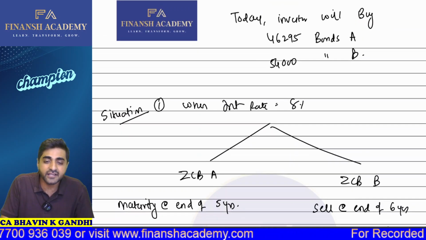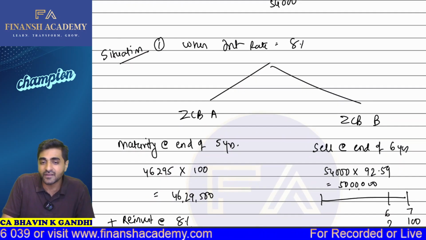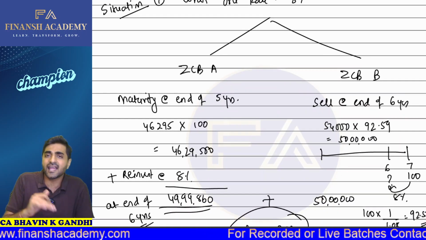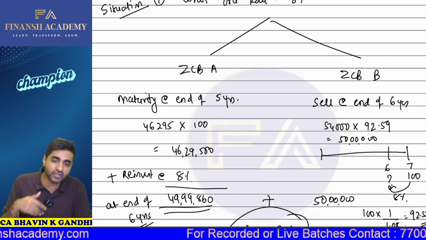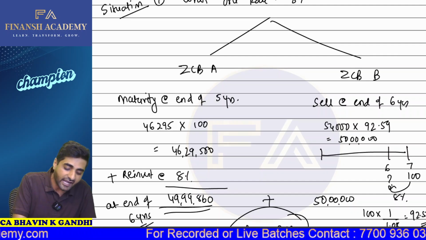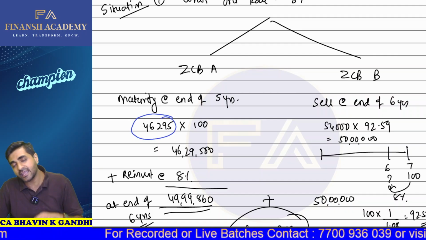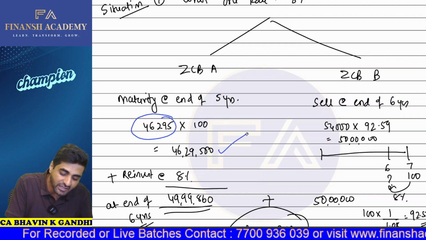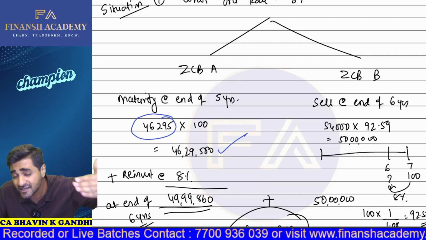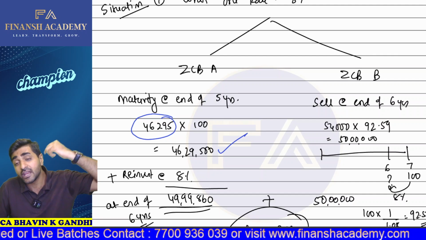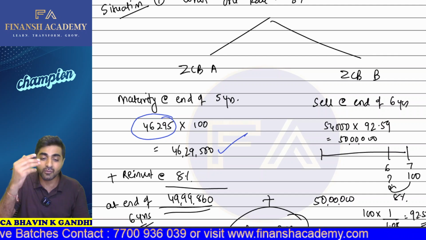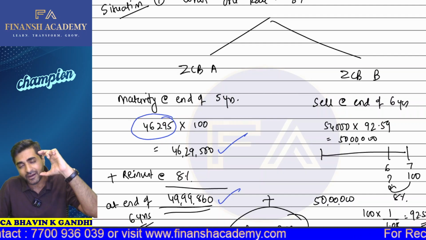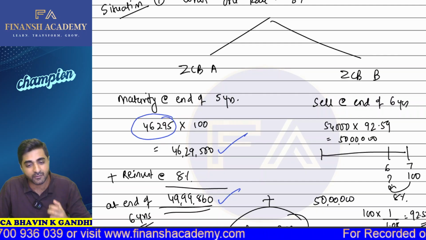Okay. Now in situation one, when the interest rate of the bond continues to be 8%, in that particular case, can I say I'm going to get my 1 crore rupees anyhow? Come on, yes or no? Yes, let's prove it. So we have 46,295 bonds A, which will mature at the end of the fifth year for 100 rupees. So this is the maturity proceeds, but I need the money at the end of the sixth year. So what am I going to do? I'm going to reinvest this for 1 more year. So the moment I reinvest it, I'll be getting 49,99,860. So this is going to be my total amount from ZCBA.